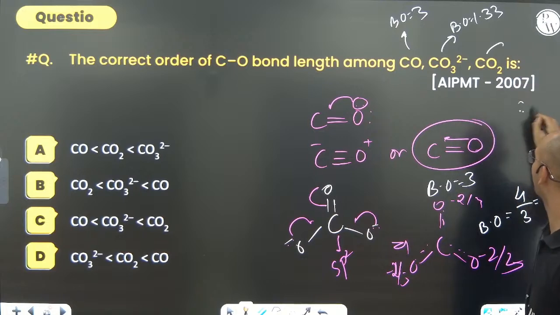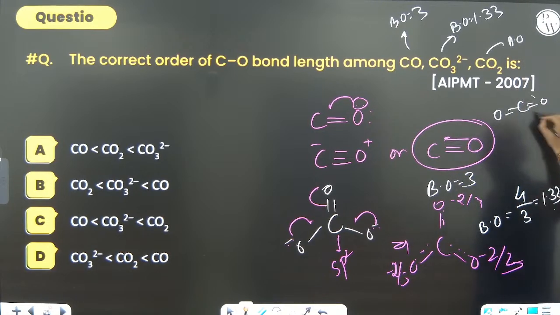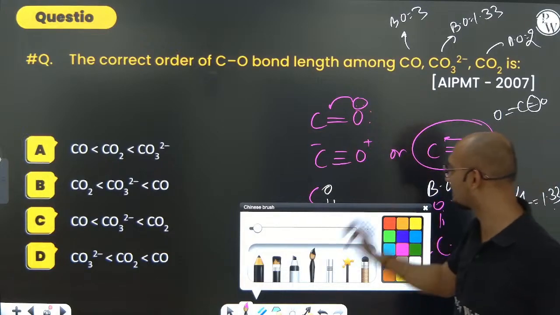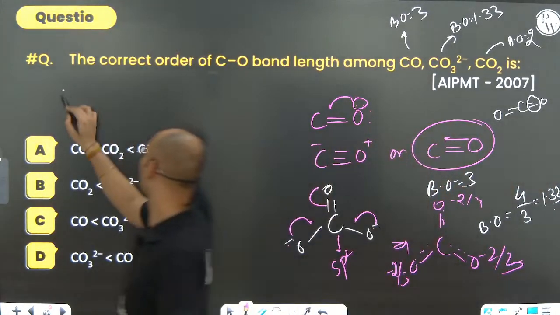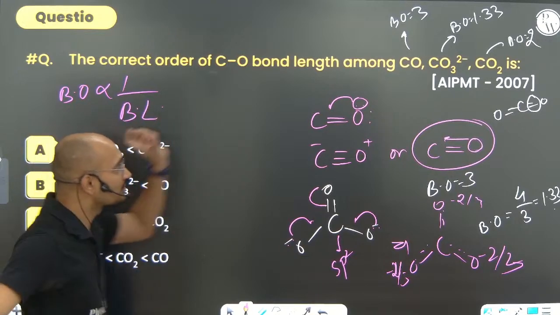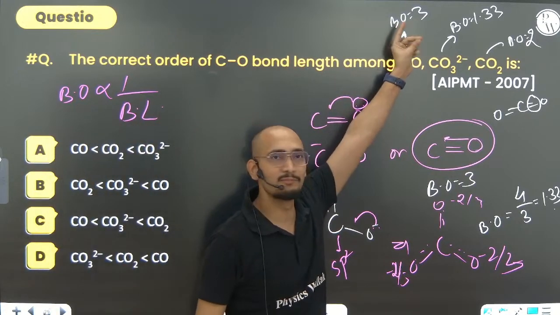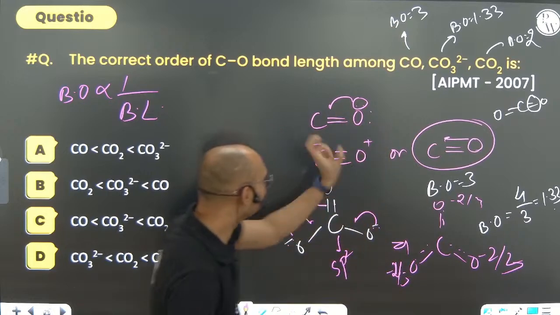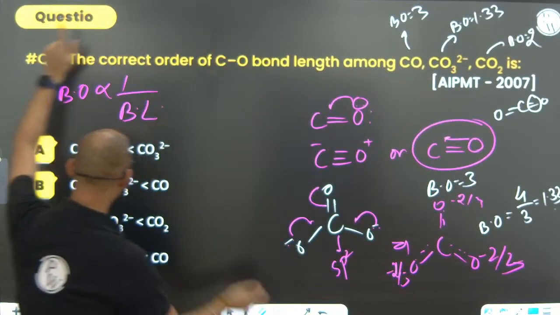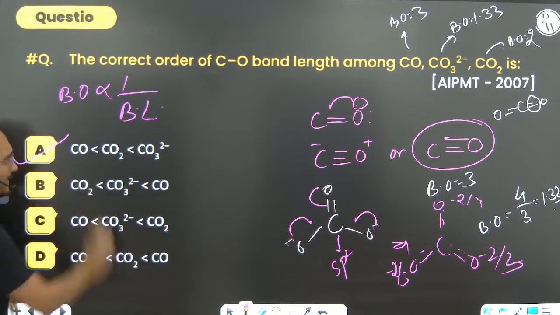In carbon dioxide, C double bond O double bond O, what is the bond order? You can see that there are 2 bonds, so bond order is 2. Now you can see for yourself what it is asking for. Correct order of bond length, because we know that bond order is inversely proportional to bond length. Here bond order is maximum, so bond length will be minimum. So CO for minimum and CO3 carbonate for maximum. Option A. Not a big deal.